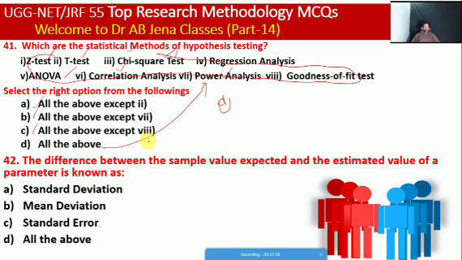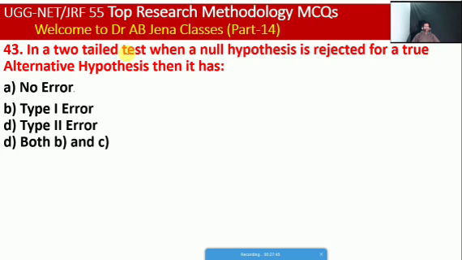So next one we will see: the difference between the sample value expected and the estimated value of a parameter is known as what? Standard deviation, mean deviation, standard error, all the above. So friends, here C is the right option. Next one: in a two-tailed test when the null hypothesis is rejected for a true alternative hypothesis, then it has no error, or type 1 error, or type 2 error, or both B and C. So friends, in this situation it has no error at all.